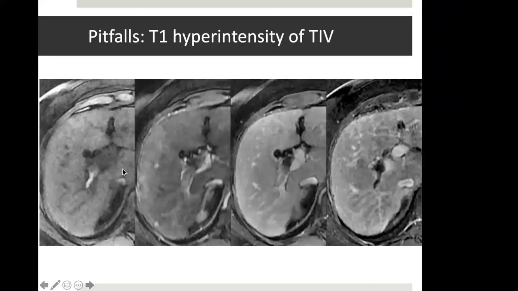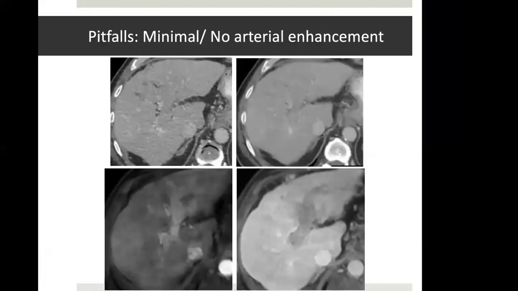There may be some pitfalls in the imaging. One should not forget to see the plain T1. Sometimes in plain T1 images, there may be a bright signal because of subacute blood degradation products. So if we just see this arterial phase, we will get an idea that there is arterial phase enhancement in this part of tumor. However, it was bright even on pre-contrast images. And then subsequently, if we follow this on the venous phases, we can see that there is no enhancement on the subsequent venous phase. There's absolutely dark thrombus. So this was a non-tumoral thrombus, which was looking like tumor in vein if we overlook the pre-contrast phase.